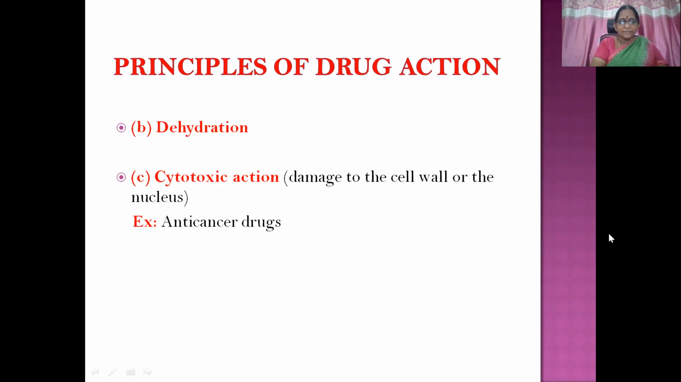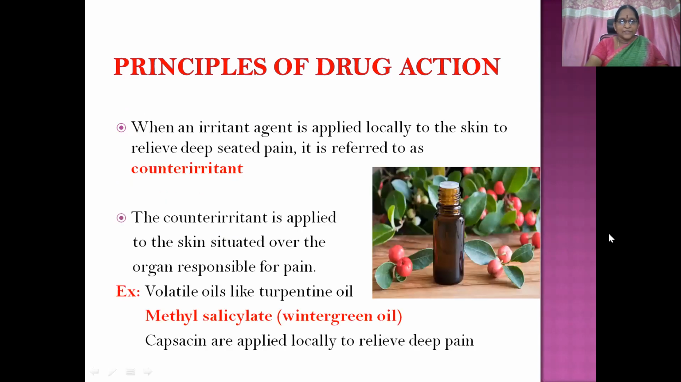Then dehydration, so water going out of the body. Then cytotoxic action, damage to the cell wall or muscle, cell wall or nucleus. So an example is anti-cancer drugs.